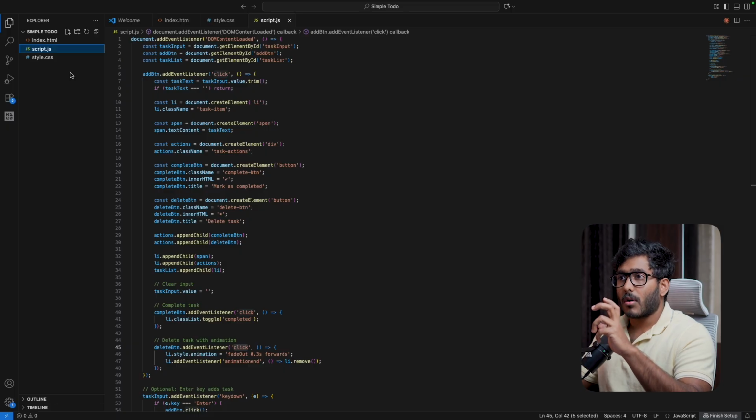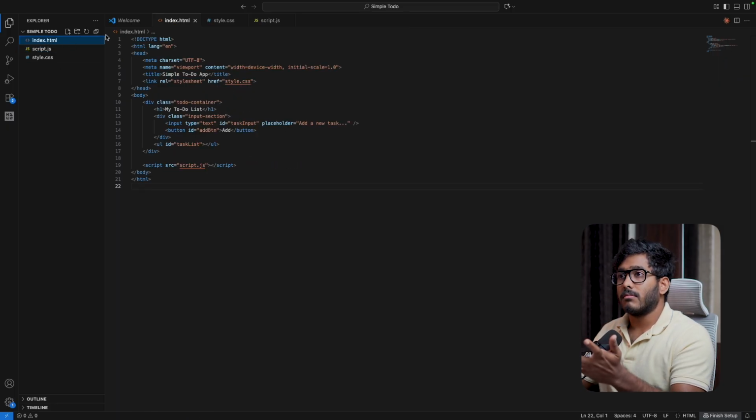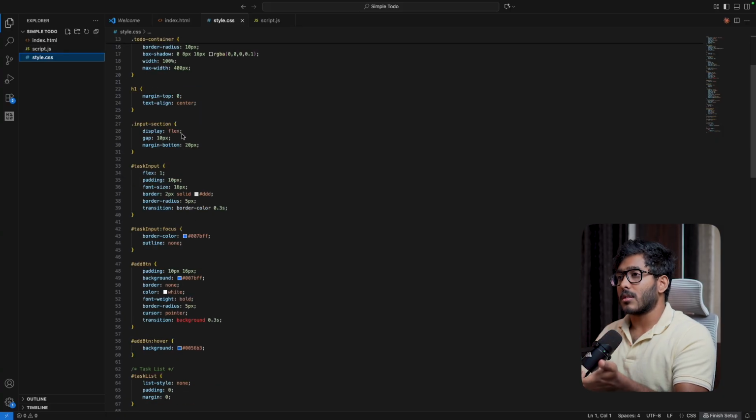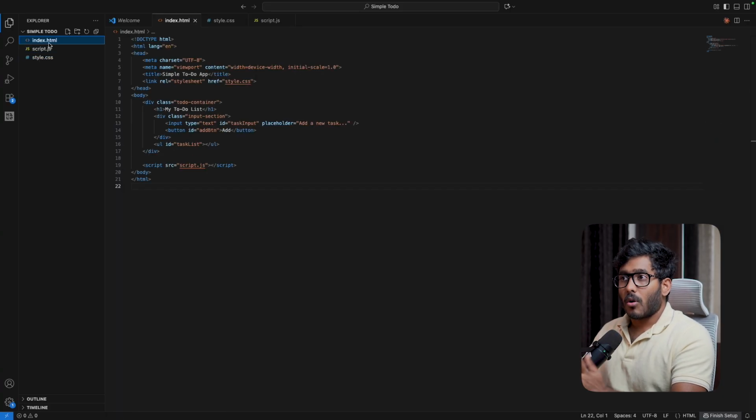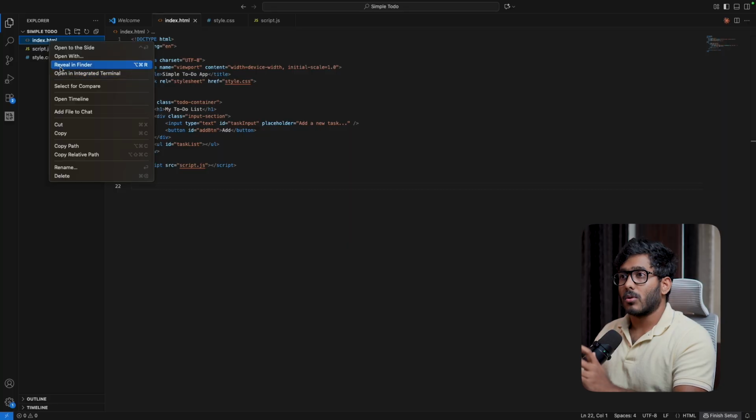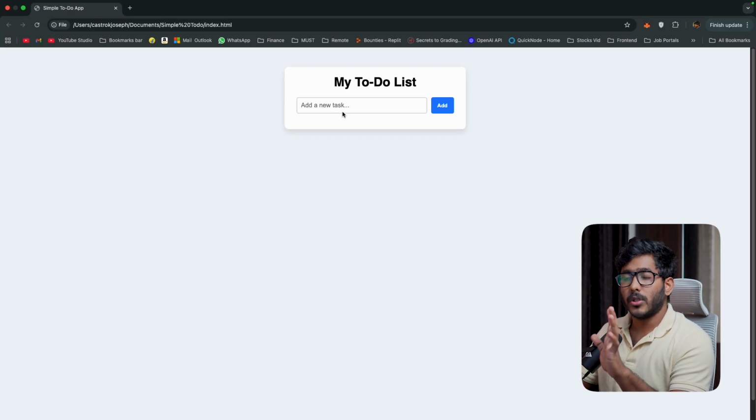So this is a very small website and you have an index.html file, a script.js file, and style.css, these three files. Now let me open that in the browser and show you how it is going to look. So this is the application. This is a simple to-do list.